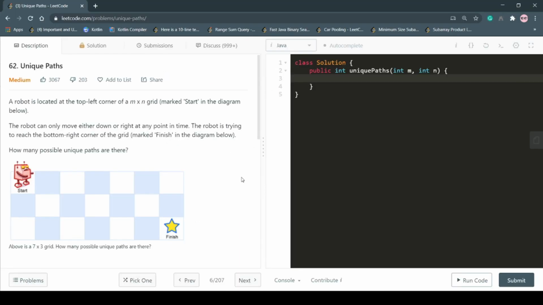I hope the approach is clear to you now. So what we can do is we can make an M cross N matrix, that is 2D array of M columns and N rows, and we can fill that matrix as we have discussed in our approach, right?